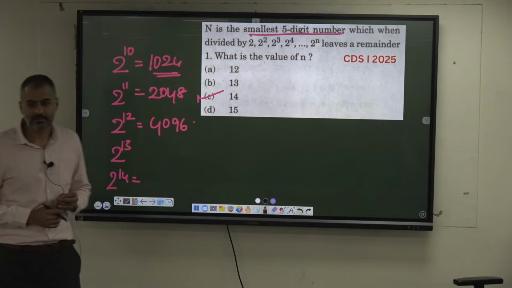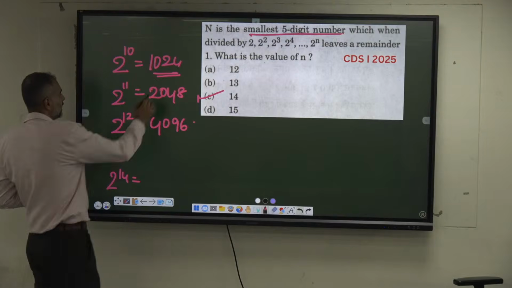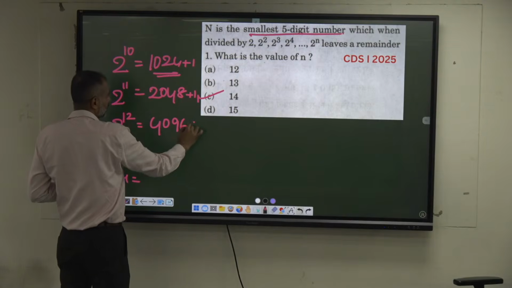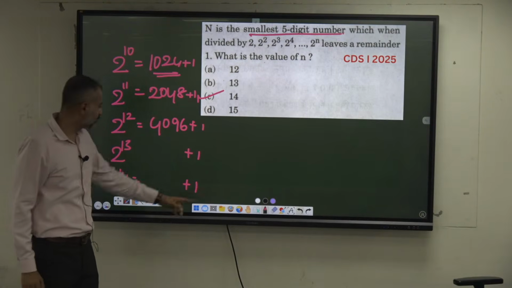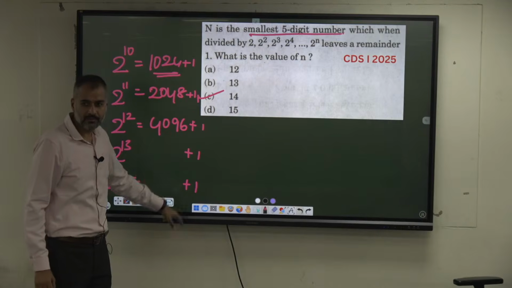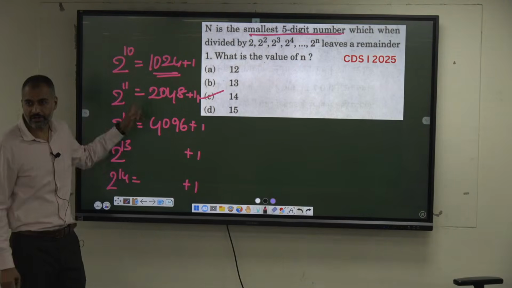Understood? Forget about the value, the remainder 1 and all. You can add 1. So what is the number there? He is asking for a number, and this is the number: 2 power 14 plus 1. Shall we move? Understood, right?